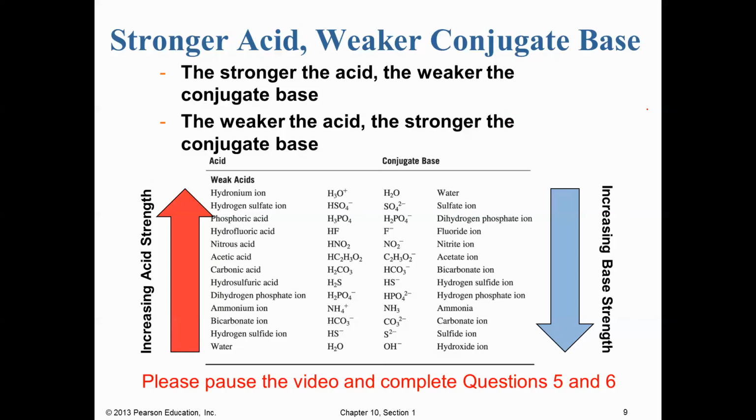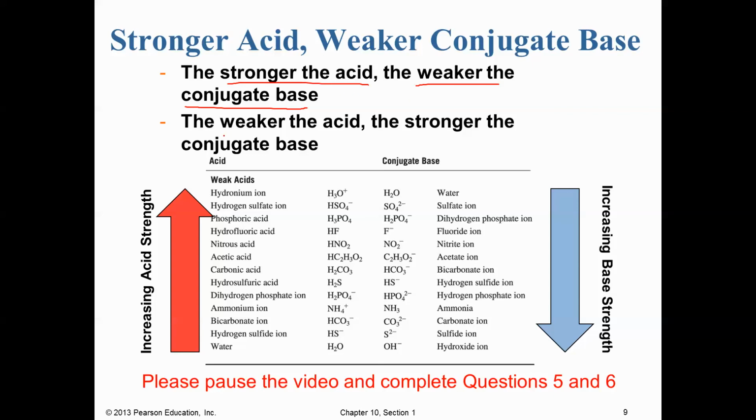And so we see an interesting trend here that's going to be important later in the chapter, and that is the stronger the acid, the weaker the conjugate base. So in other words, if we look at a really strong acid like HCl, for instance, what allows the HCl to completely dissociate is the fact that those chlorides just give up those protons, they don't take them back.